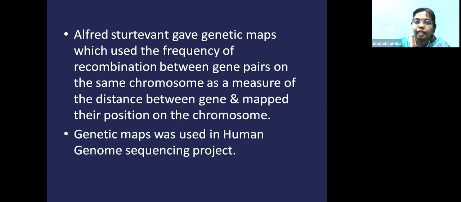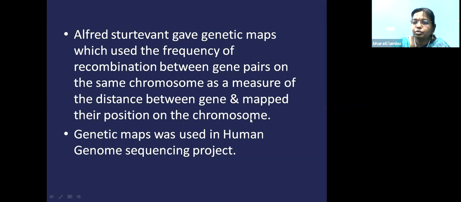Alfred Sturtevant was a student of T.H. Morgan. He told about genetic mapping depending upon the recombination frequency. This tells us the distance between the genes present on the chromosome. That means whether the genes are tightly present or loosely present on the chromosome. And depending upon that, he gave the position of the genes on the chromosome. So recombination frequency will tell us about the distance between the genes and the position of the gene on the chromosome.